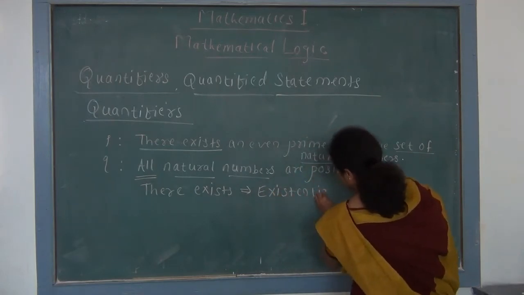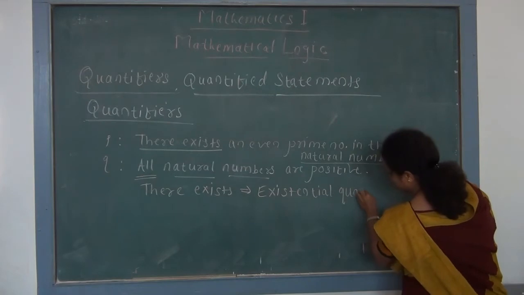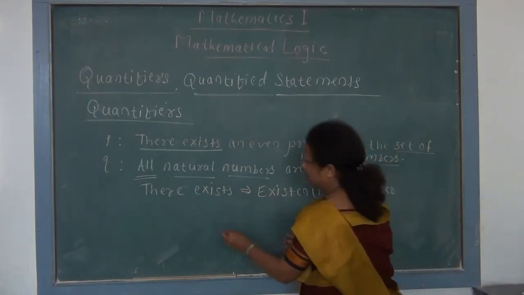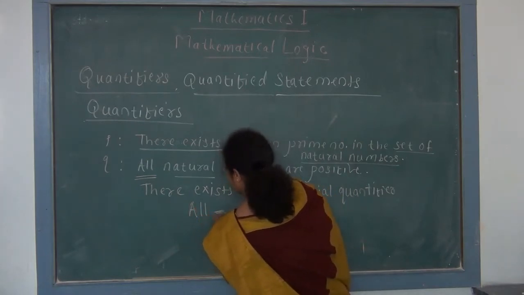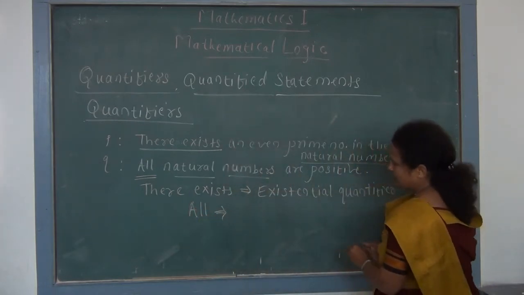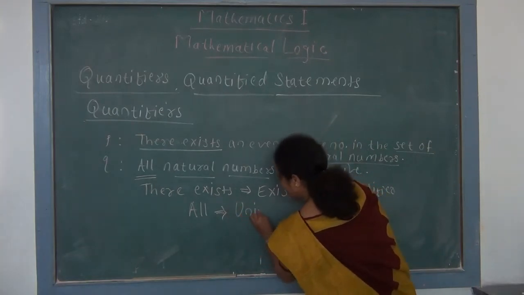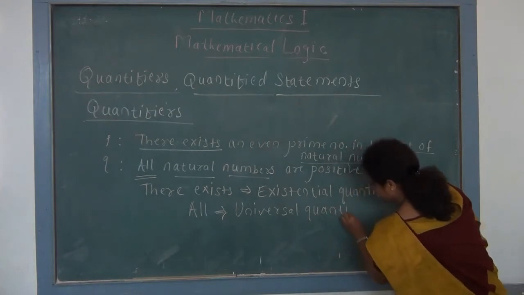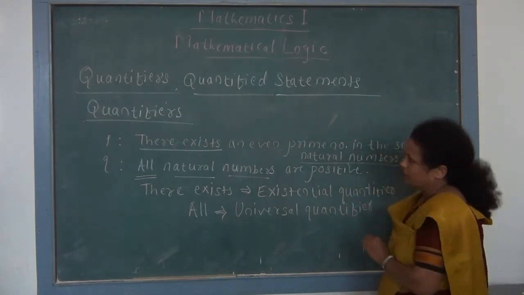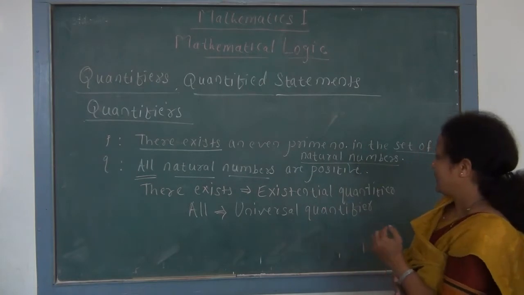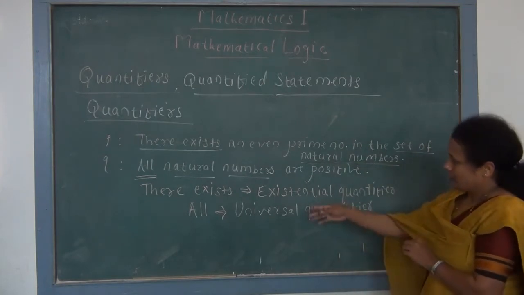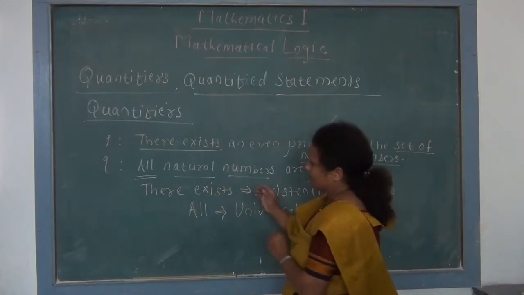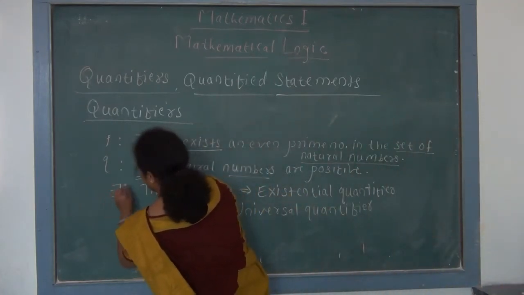Existential quantifier. And for this all, in words we see this quantifier as universal quantifier. So these are names for these two quantifiers. There exist is called as existential quantifier, and all is called as universal quantifier, and in symbol we denote this quantifier there exist by using this symbol.